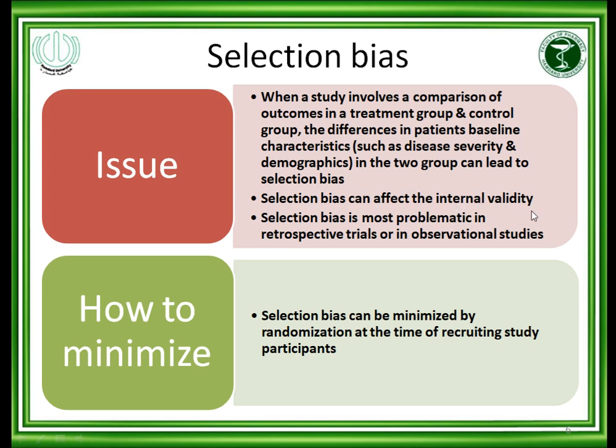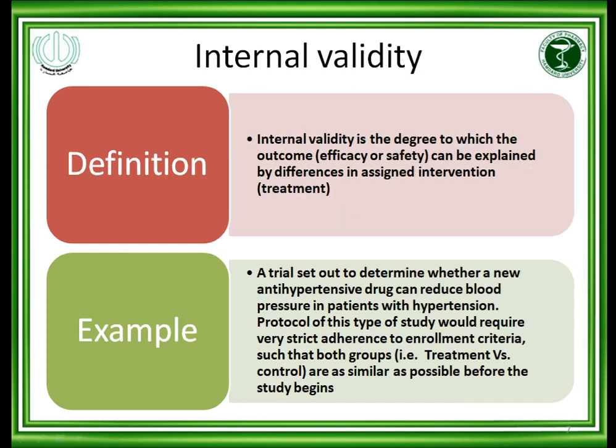Selection bias can affect the internal validity, and selection bias is most problematic in retrospective trial or observational studies. But it will also be an issue in randomized clinical trials. How to minimize? Selection bias can be minimized by randomization at the time of recruiting study participants. Okay, so randomization is the way through which we can avoid this type of selection bias.